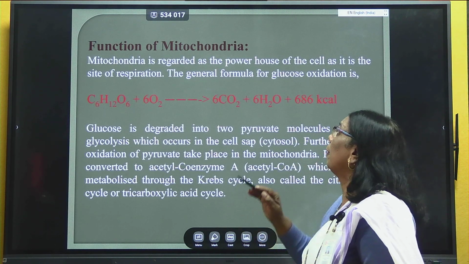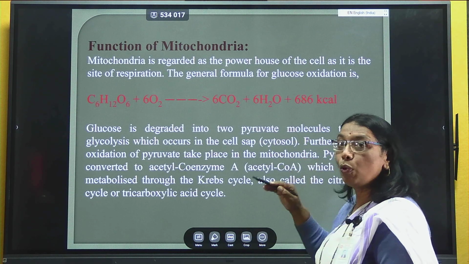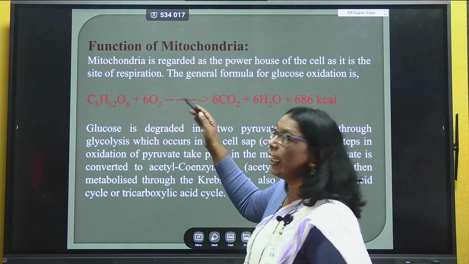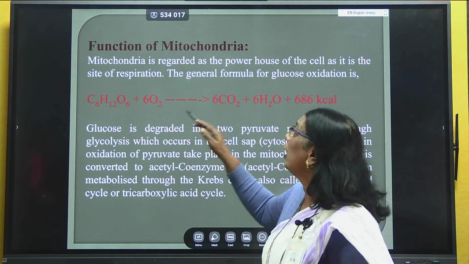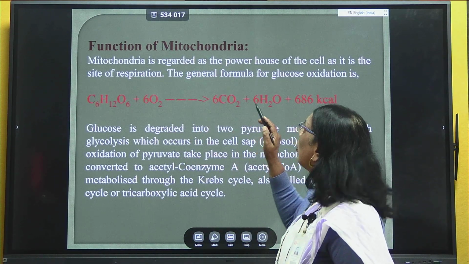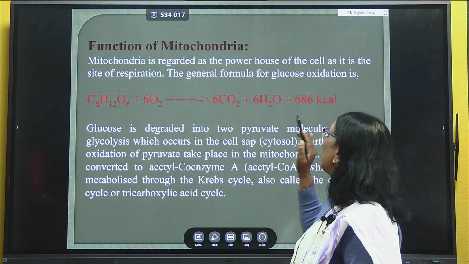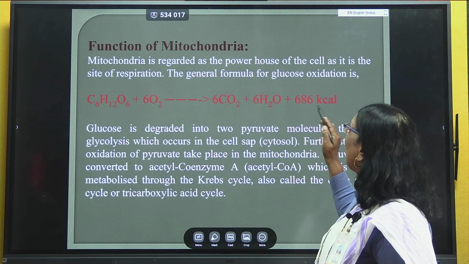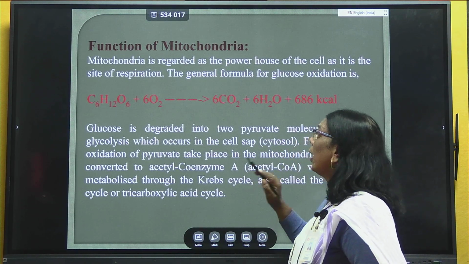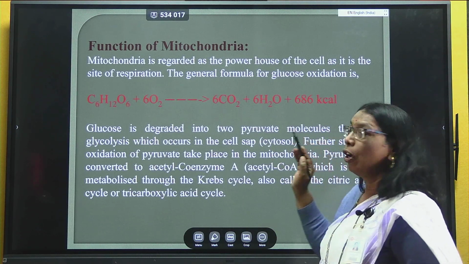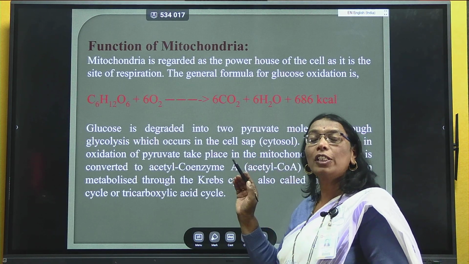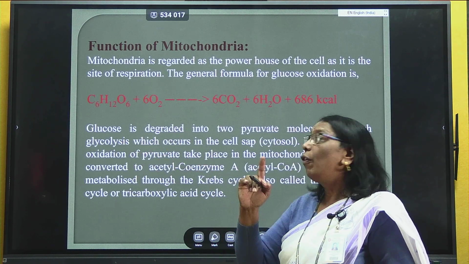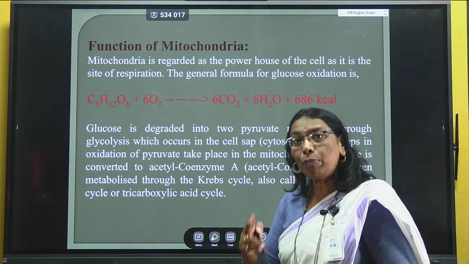and it is the site of respiration. The general formula for glucose oxidation is in this manner. Glucose means C6H12O6. Its oxidation takes place by 6 molecules of oxygen, and it results in the formation of 6 molecules of carbon dioxide, 6 molecules of water, and production of energy in the form of 686 kilocalories. Glucose is degraded into 2 pyruvate molecules. All of you know that these 2 pyruvate molecules are produced in the process known as glycolysis. Means in glycolysis, from a single glucose molecule, 2 pyruvate molecules are produced.